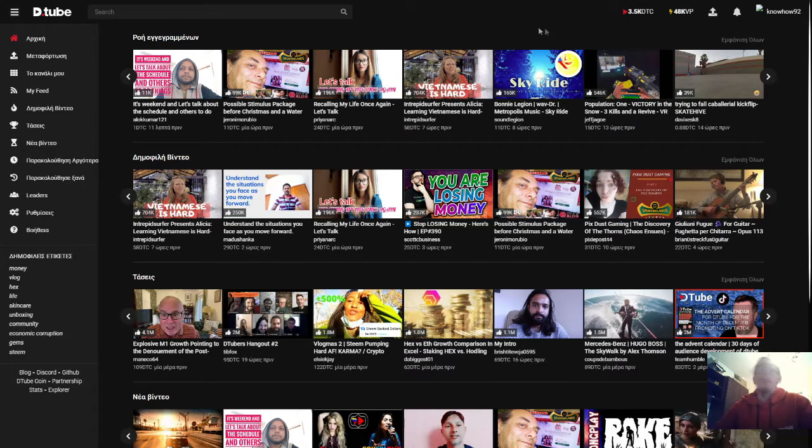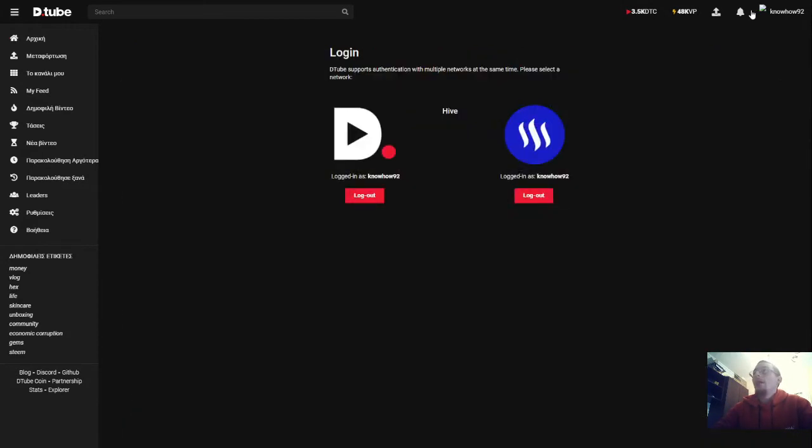Now I'm gonna show you how you can log into Dtube. There are three ways to log into Dtube, but the most important thing above all is to log in with your Dtube account. You can also connect your Hive account, and you can also connect your Steam account. If you are connected with your Dtube, Hive and Steam account at the same time, then you earn 3 different cryptos for sharing a video on Dtube. You earn Steam, Hive and DTC.